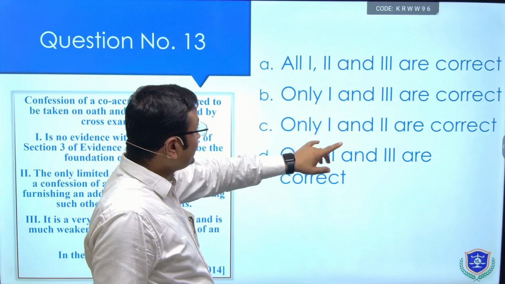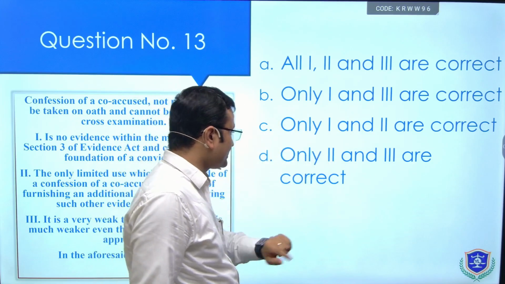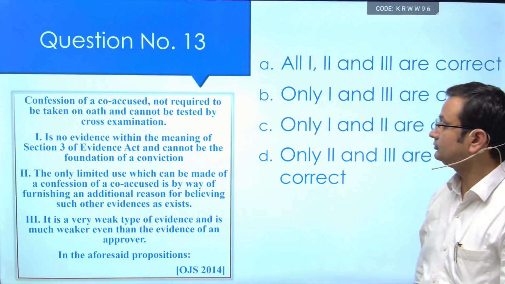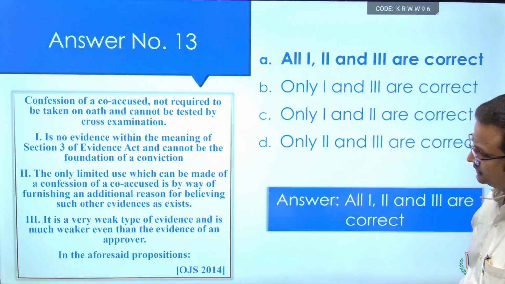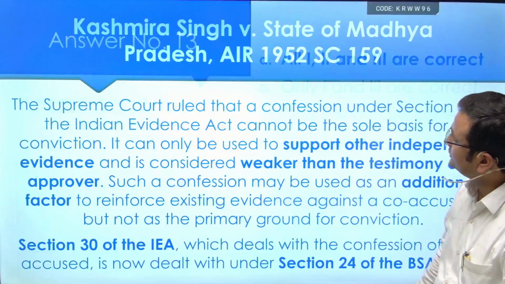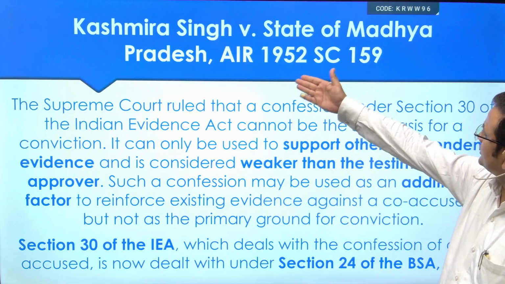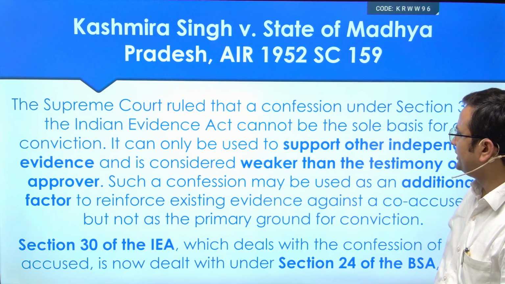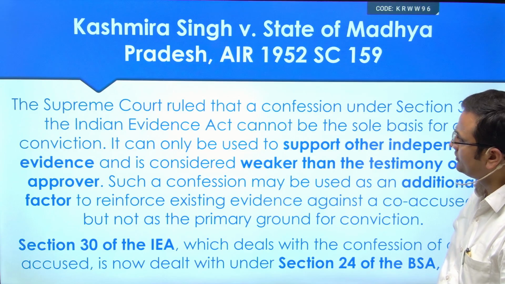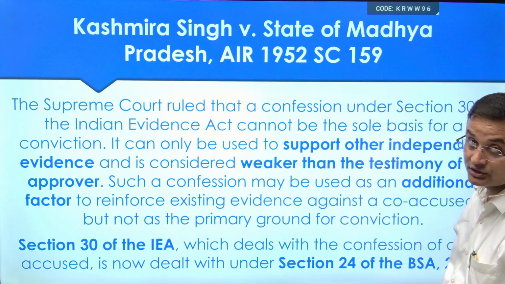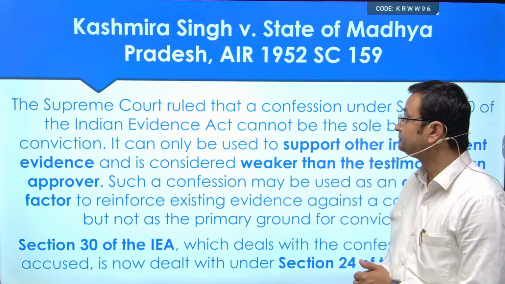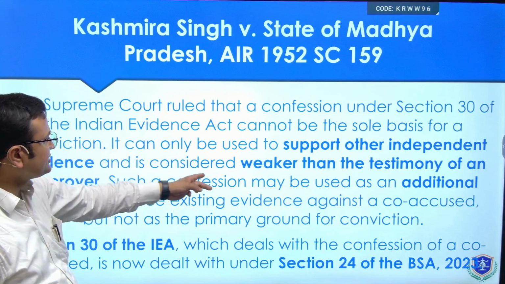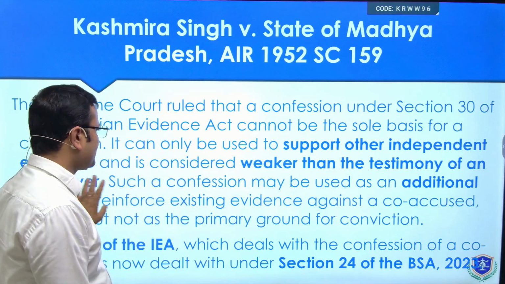All 1, 2 and 3 are correct, only 1 and 3 are correct, only 1 and 2 are correct, only 2 and 3 are correct. Let's see the answer. All 1, 2 and 3 are correct. Explanation: because in Kashmir Singh versus State of Madhya Pradesh, it is said by the Supreme Court that confession under section 30, that is of a co-accused, cannot be the sole basis of a conviction. It can only be used to support other independent evidence and is considered weaker than the testimony of an approver.